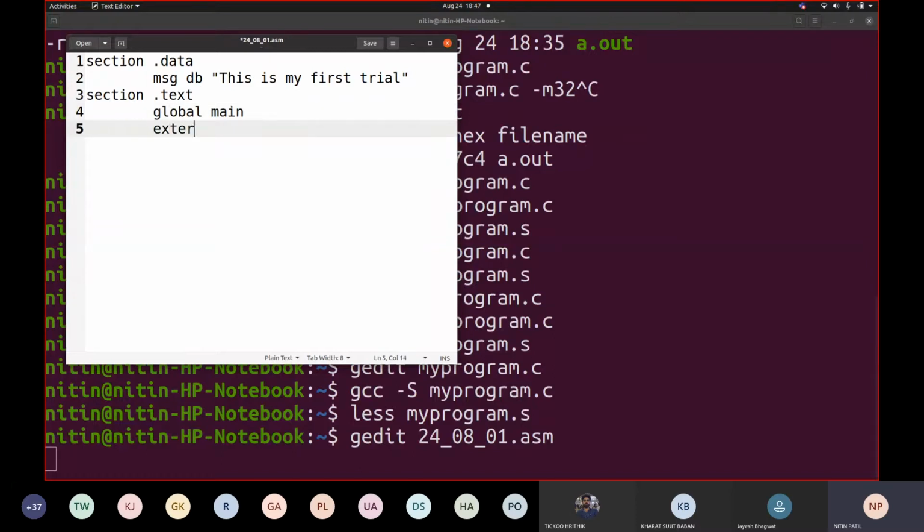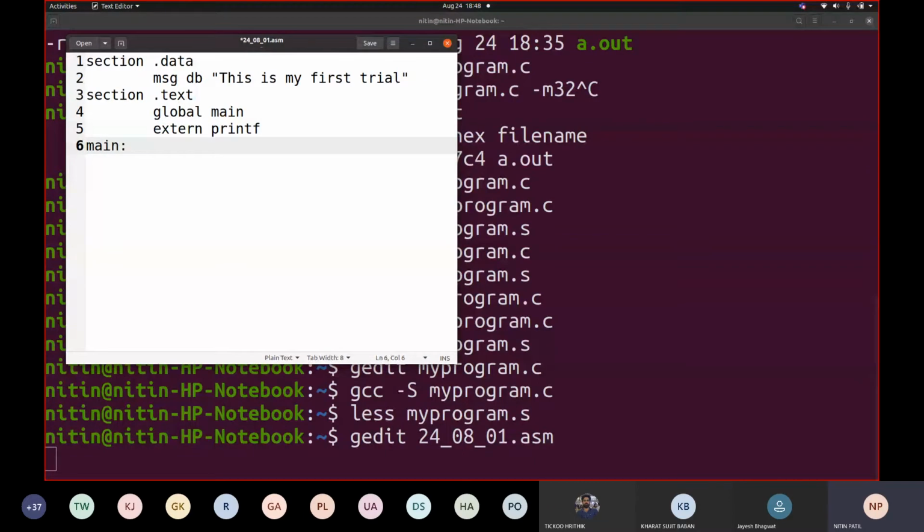So we want to make use of a function called printf. You have to write always extern printf, because printf is a library function given by libc, or included in libc. So we are going to call that function. That's why we are saying extern printf. Fine. Now you have to write code.